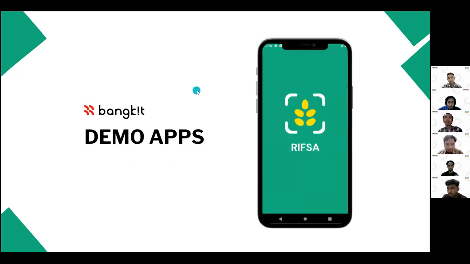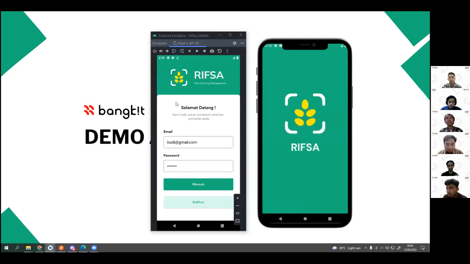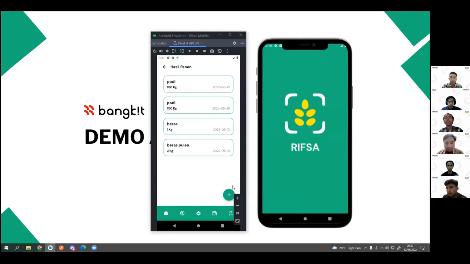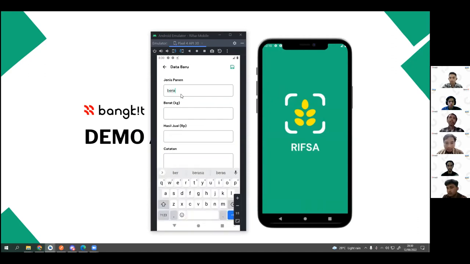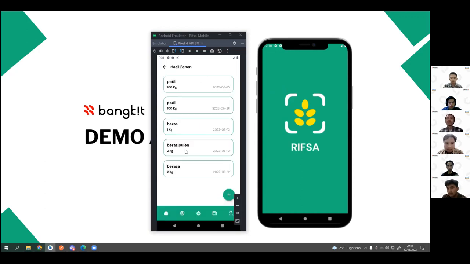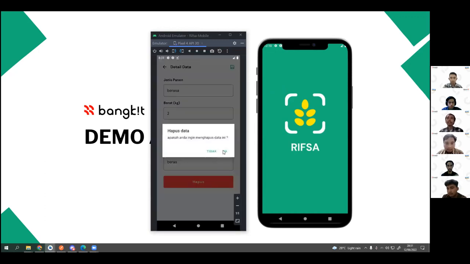So I will demonstrate the main app. First, the user needs to log in with their email and password that relate to their account. If the user doesn't have one, they need to register first with the daftar button. You can log in and success. And the first one we can see is the harvest record, and we can see the data. The user can add some new data and save the data. Also, the user can update the data and delete the data if they need.